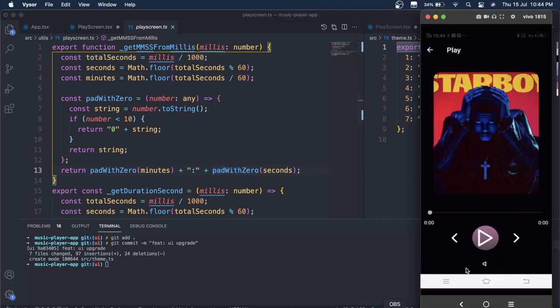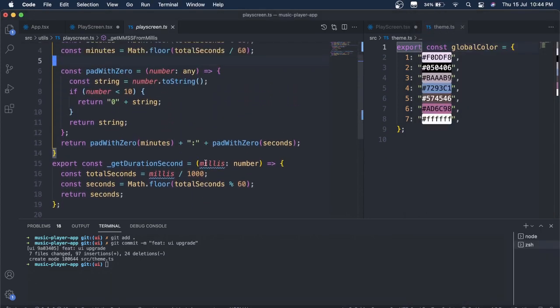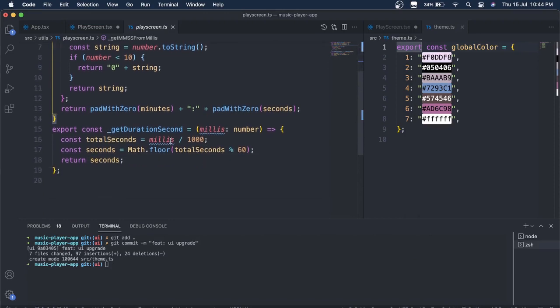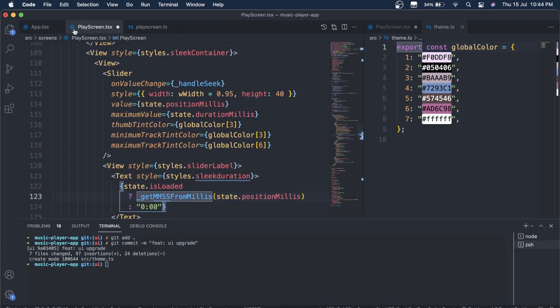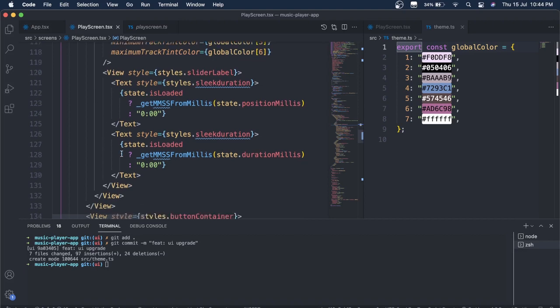So this is how it is being rendered. Here it is. So this is how it is being rendered over here, and yeah. So basically this is all we have done in this app till now.